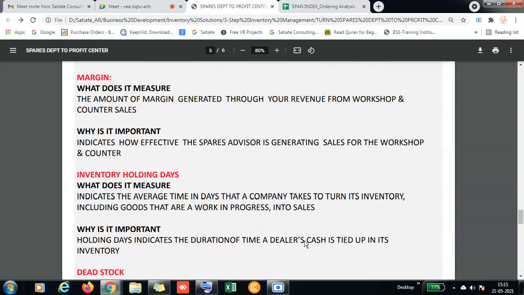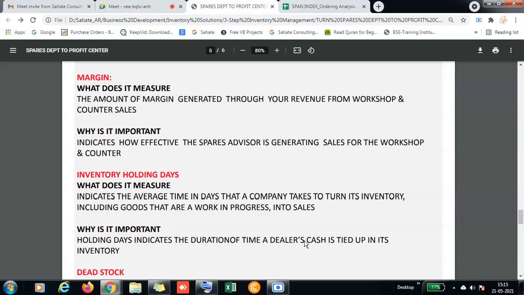And inventory holding is a very important parameter. Usually what happens is the OEMs always focus on the sales department. They always push the dealer to increase vehicle sales rather than after sales. Usually they give very little focus, I believe. And in the after sales also, they see only the service side, not the parts side, because parts is not directly interacting with the customers, but service and sales are where the customers interact directly. Right.